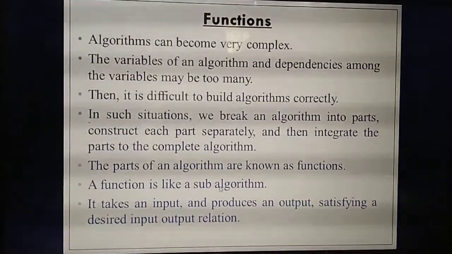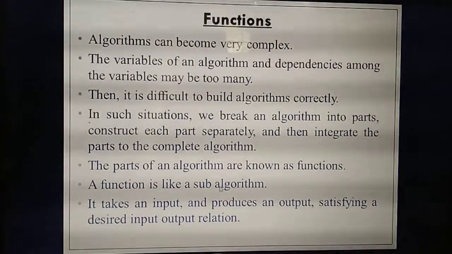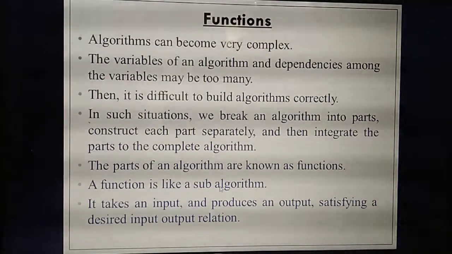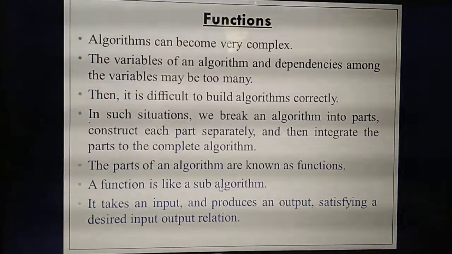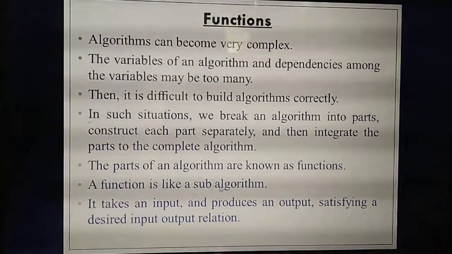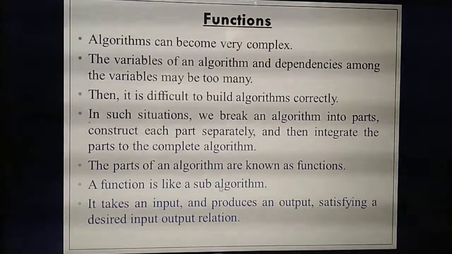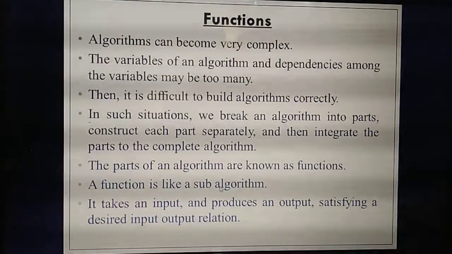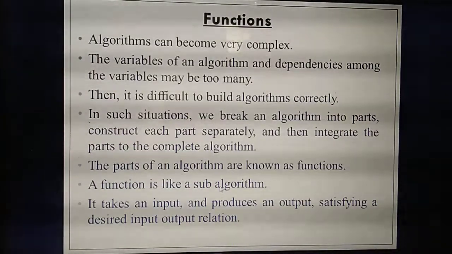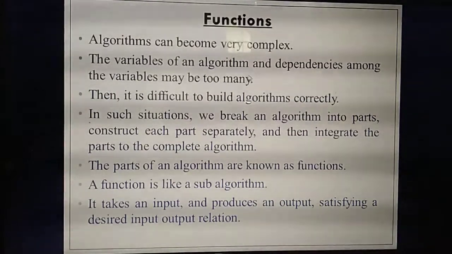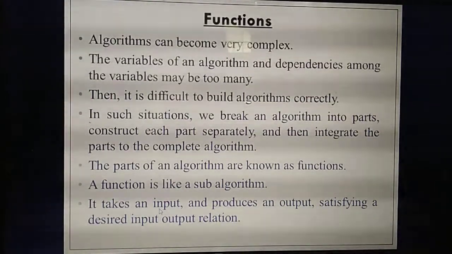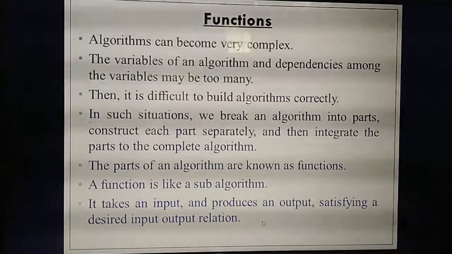So first you will add the first 10 numbers. The first 10 numbers you are adding, that is one function. Then the second 10 numbers you are adding, that is the second function. Each function will take input. First 10 numbers as the input. Then the process is adding the first 10 numbers. Then the output is the answer for the first 10 numbers. Then the second 10 numbers, adding, you will get the output. Understand, each function will take input and produce output based on the input-output relation.